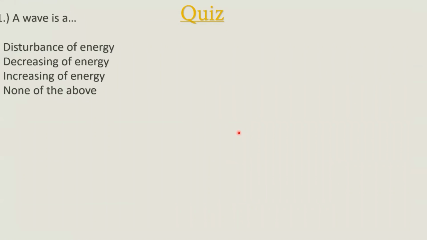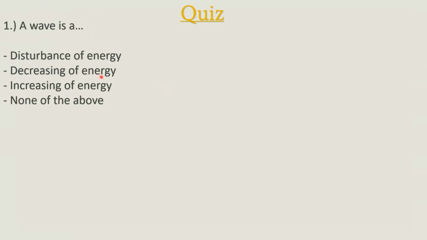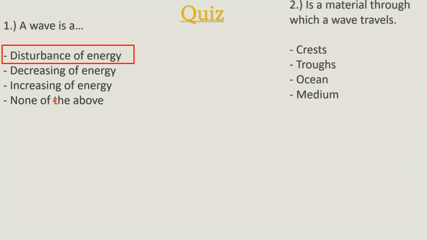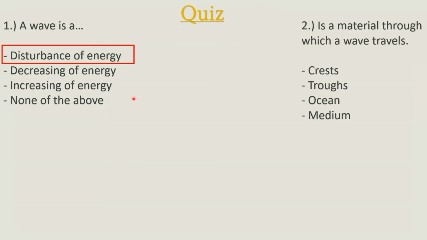Okay, now we're going to give a short quiz. Question 1. A wave is a disturbance of energy, decreasing of energy, increasing of energy, or none of the above. It's the disturbance of energy. Question 2. Is a material through which a wave travels? Crests, troughs, ocean, medium. Medium.